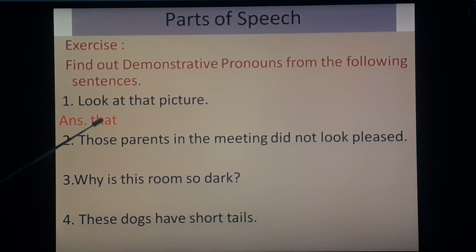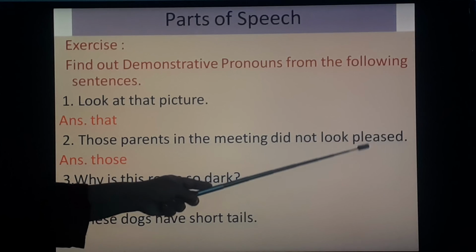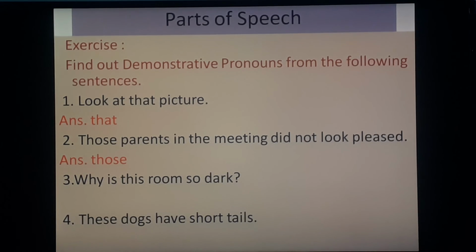Look at that picture. So, that is a demonstrative adjective. Those parents in the meeting did not look pleased. So, those. Why is this room so dark? So, this. That is a demonstrative adjective. These dogs have short tails. So, these, because plural form and near or close. That's why these. So, all these: that, those, this, these, all are demonstrative adjectives.